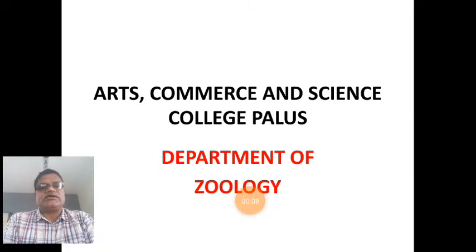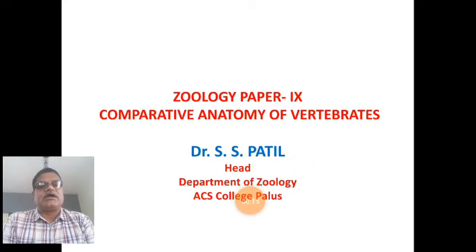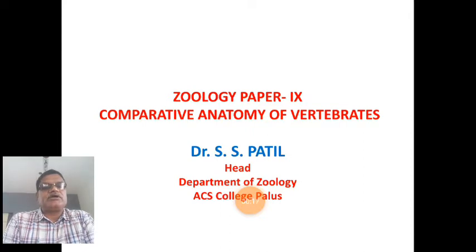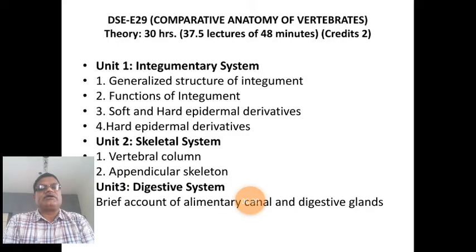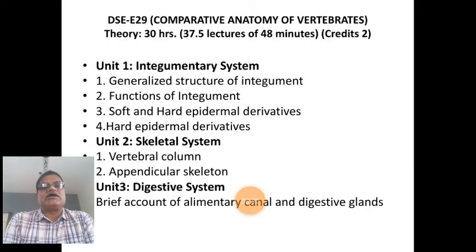As we discussed the syllabus of paper number 9, comparative anatomy of vertebrates, during the last lecture, some topics we have discussed. The remaining topics of that paper are these.